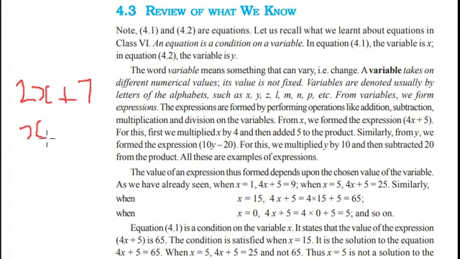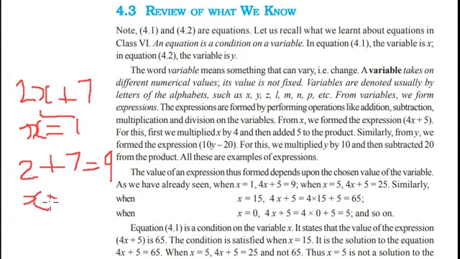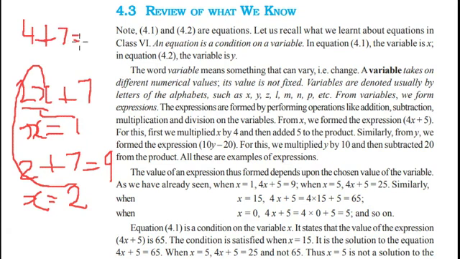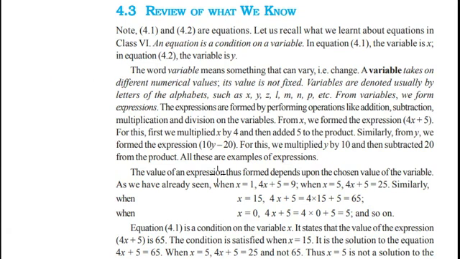What is the value of this expression when the value of x is equal to 1? We replace the value of x here. 2 times 1 is equal to 2. 2 plus 7 is equal to 9. When the value of x is equal to 2, we replace the value of x in this expression. We will get 2 times 2 is equal to 4, plus 7 is equal to 11. So, the value of an expression depends upon the chosen value of the variable.